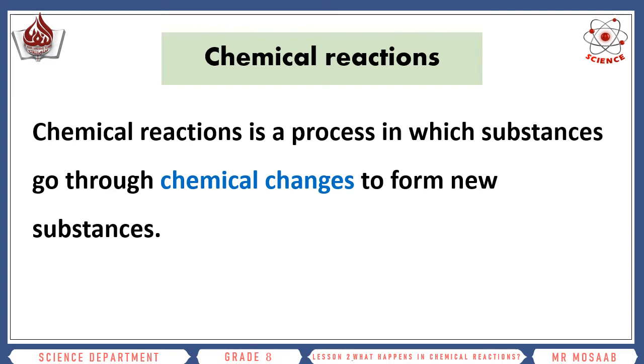A chemical reaction is a process in which substances go through chemical change to form new substances.